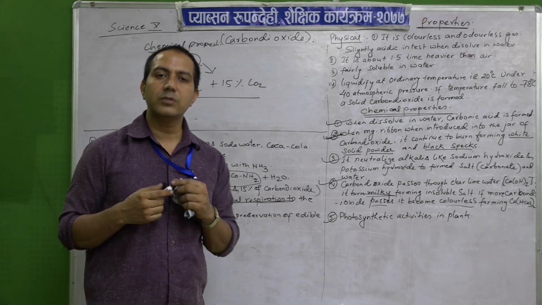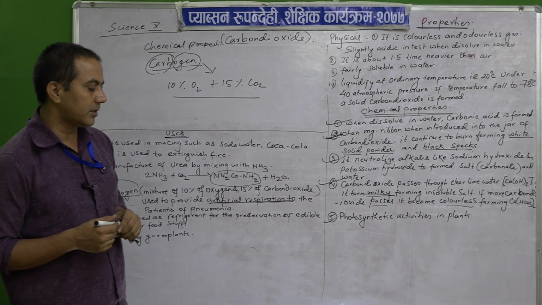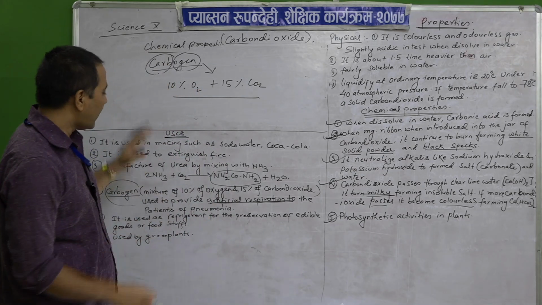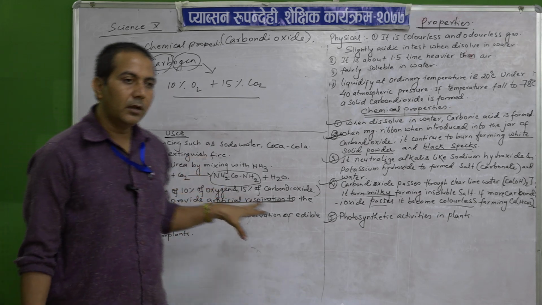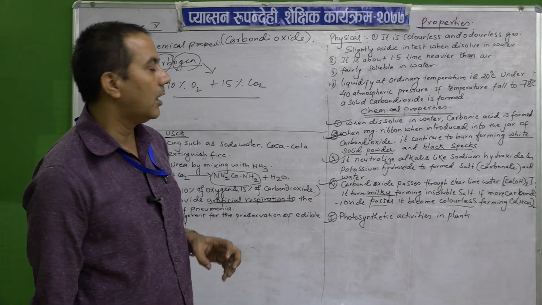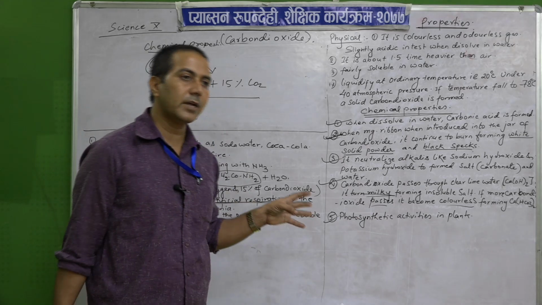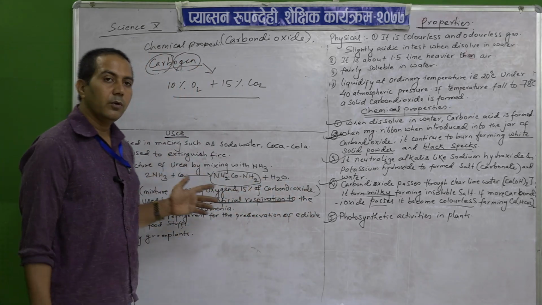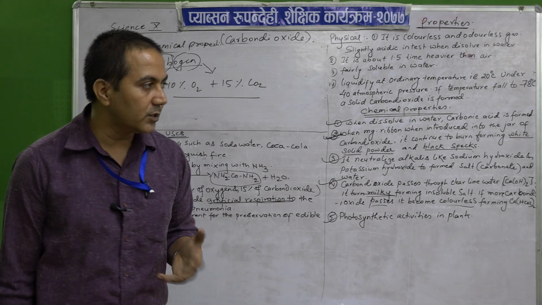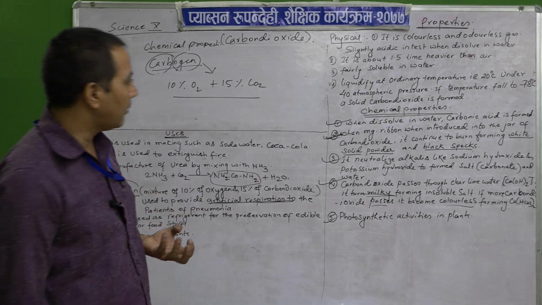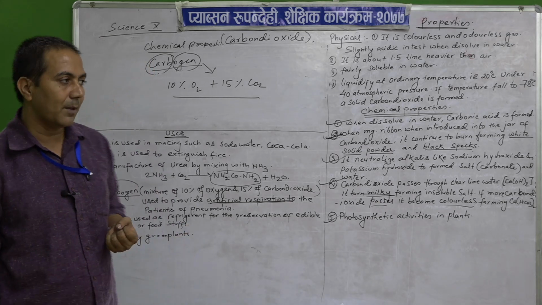There are other uses of carbon dioxide, but the ones relevant to us are this much only. So we have completed the chapter on carbon dioxide. Another day we will go to ammonia gas, how it is prepared, what its properties are, and what the uses of ammonia are.